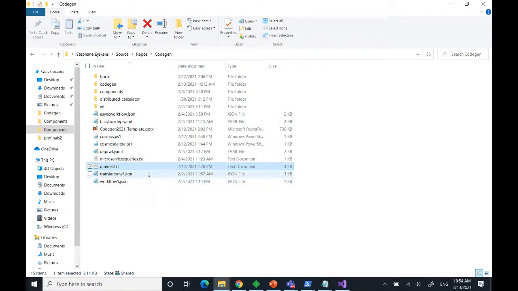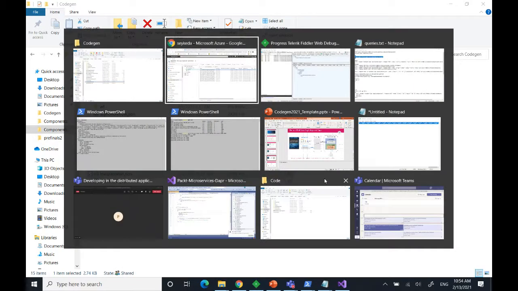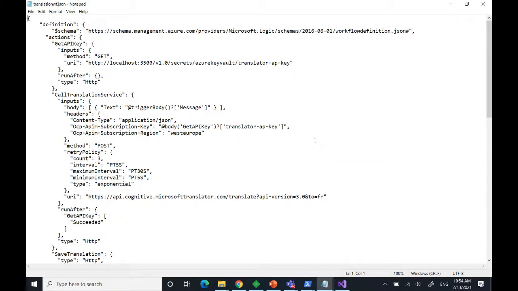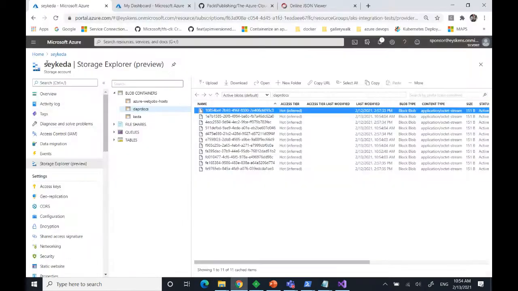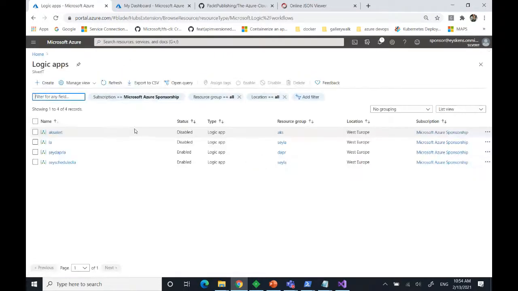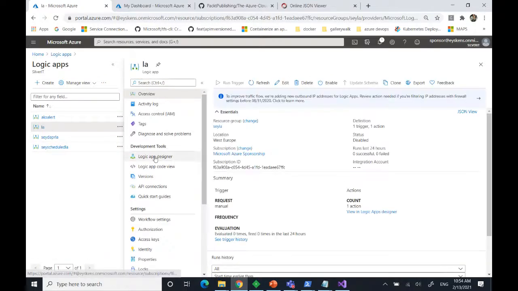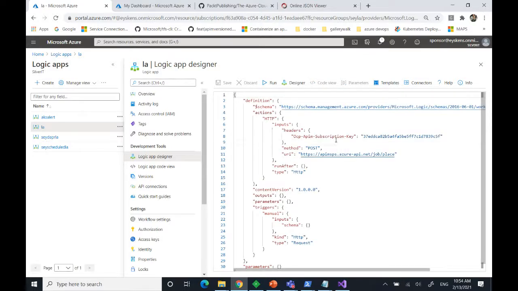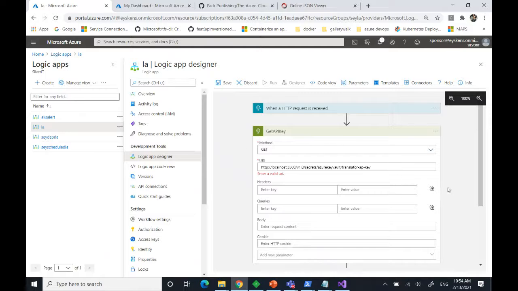So I'm going to take this workflow, that's my translation workflow. And I can show you, of course, the raw code. It's really a Logic App workflow, so a declarative workflow. And to really prove that it's Logic App, I can just go to any Logic App, take any one here, Logic App Designer, and I will go into code view. I will just, for a minute, inject this, switch back to designer. And you see, of course, it's a Logic App workflow.